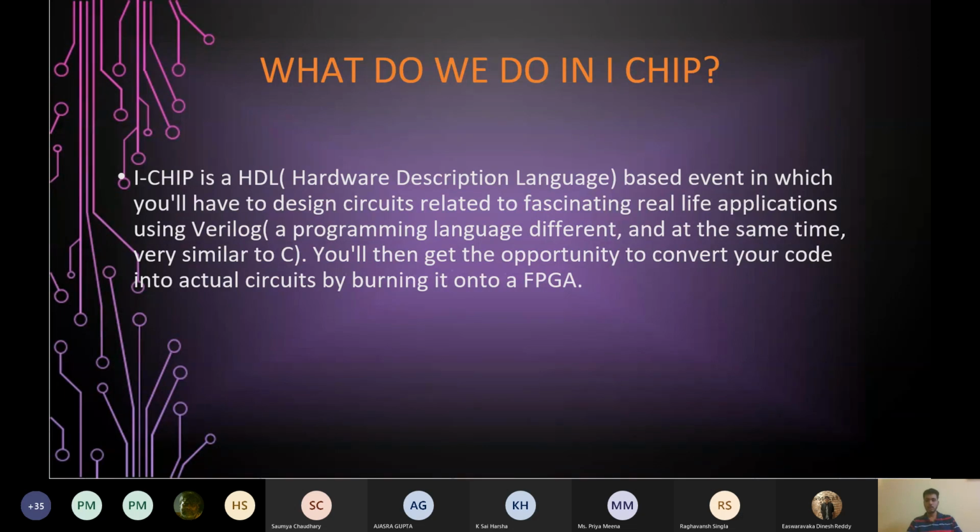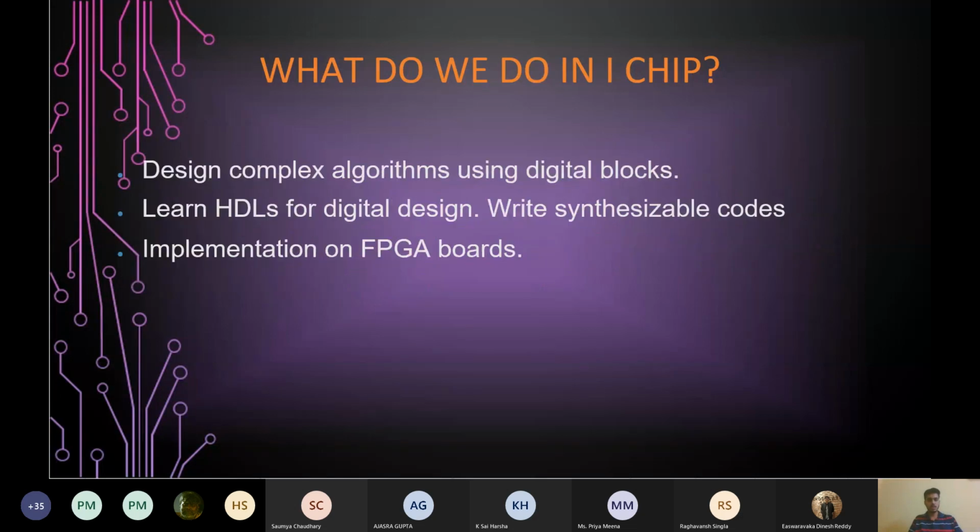But before burning code to the FPGA board, we must first know how to write code for any digital circuit. So this we will learn in this workshop basically. These are the 3 points. What do we do in iChip? We design complex algorithms using digital blocks.